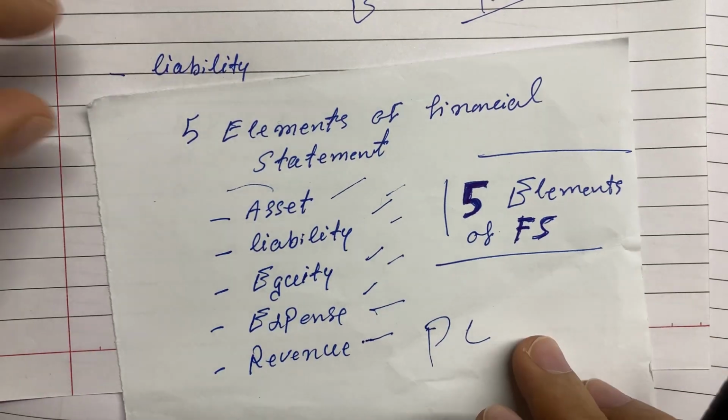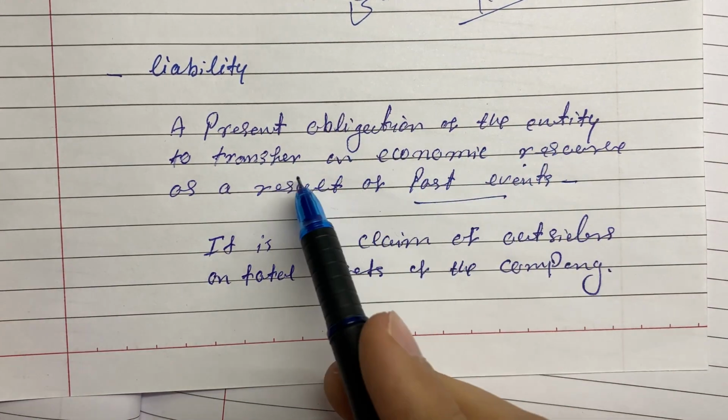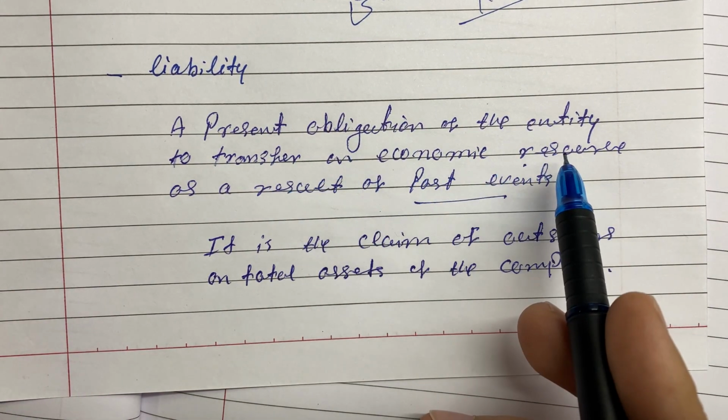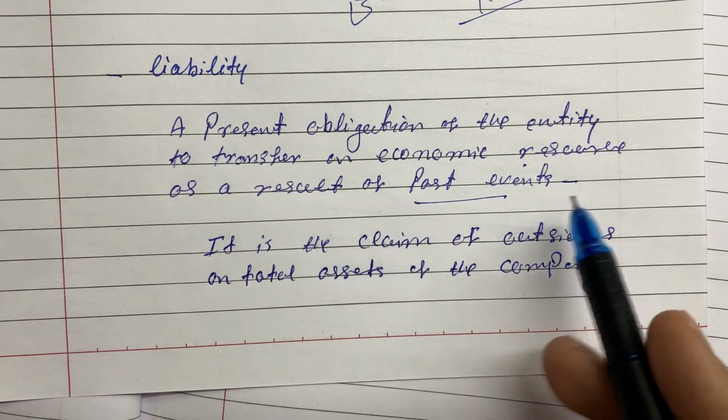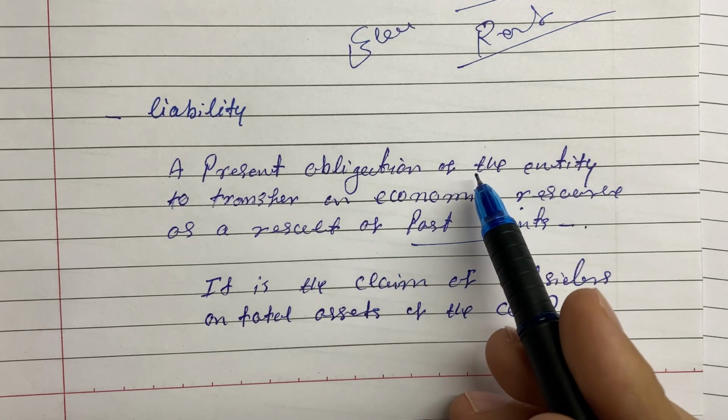So now we need to talk about liabilities. What is a liability? It is a present obligation of the entity to transfer an economic resource as a result of past events. So what is this liability? It is a present obligation of a company.